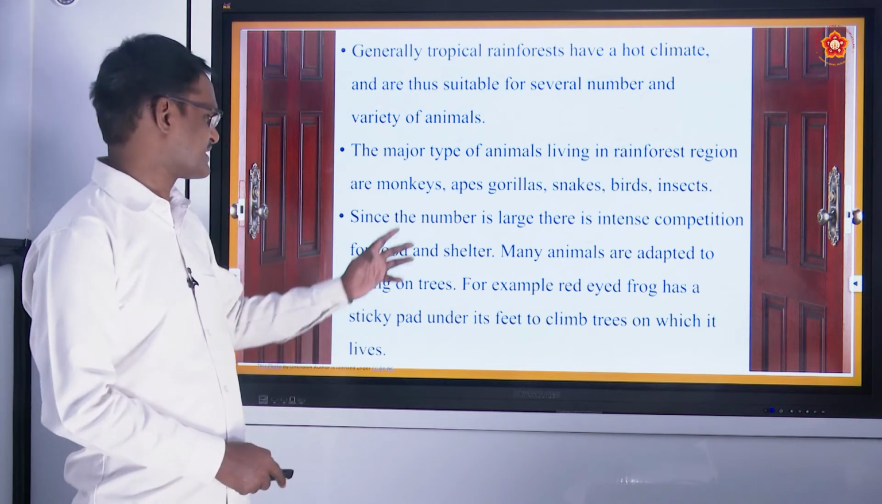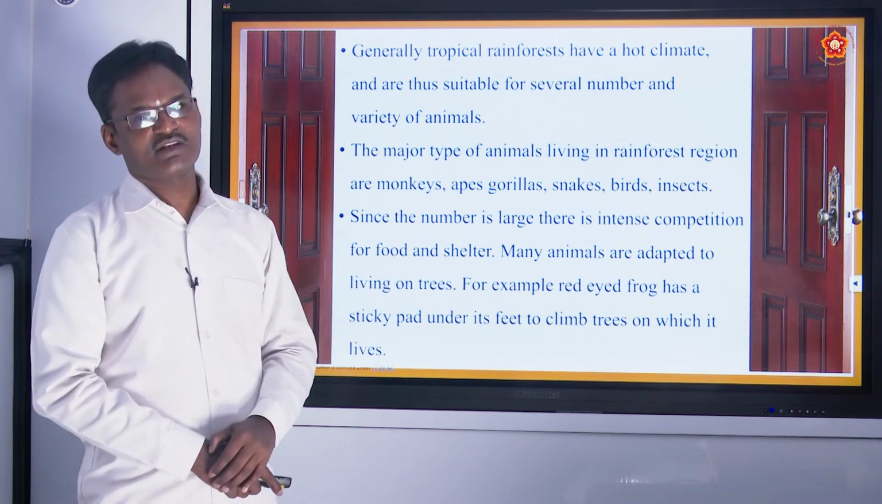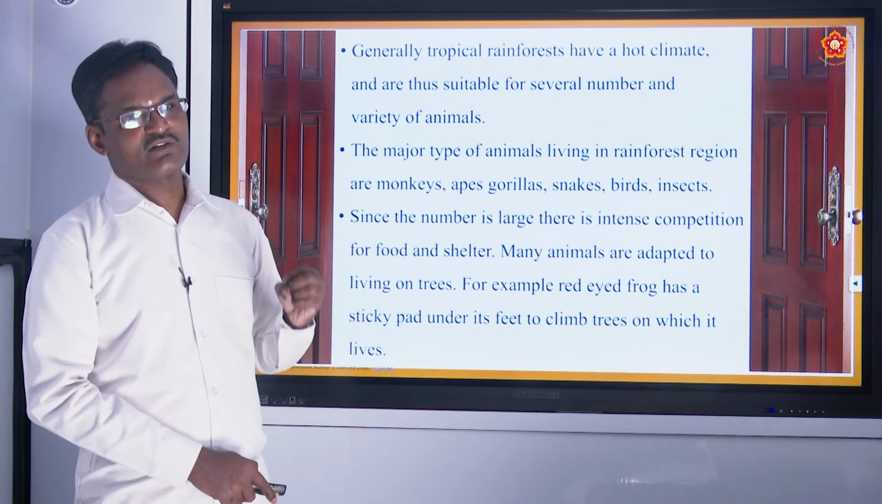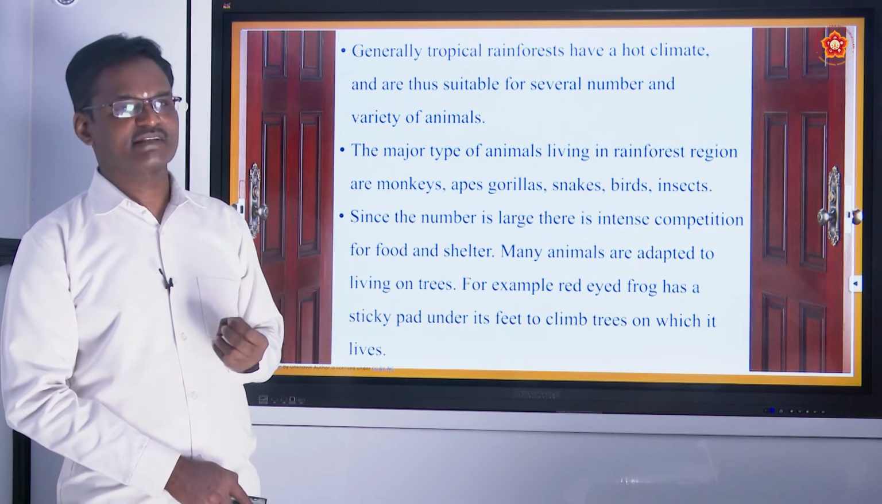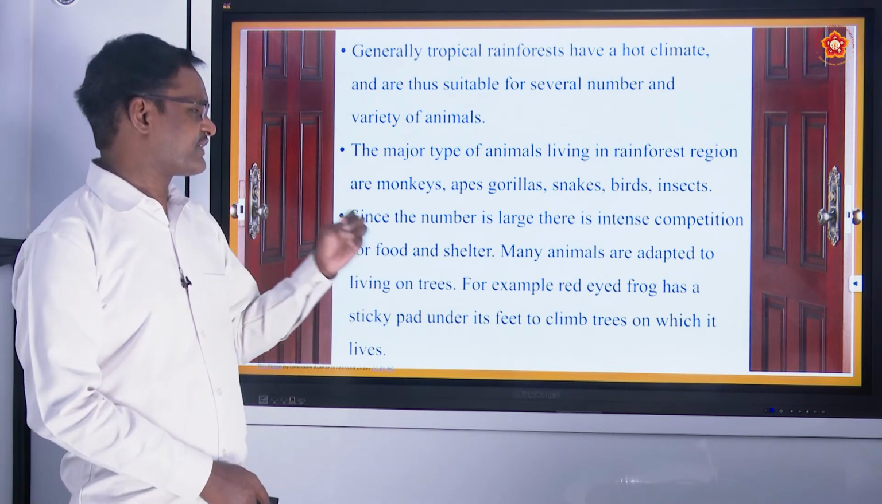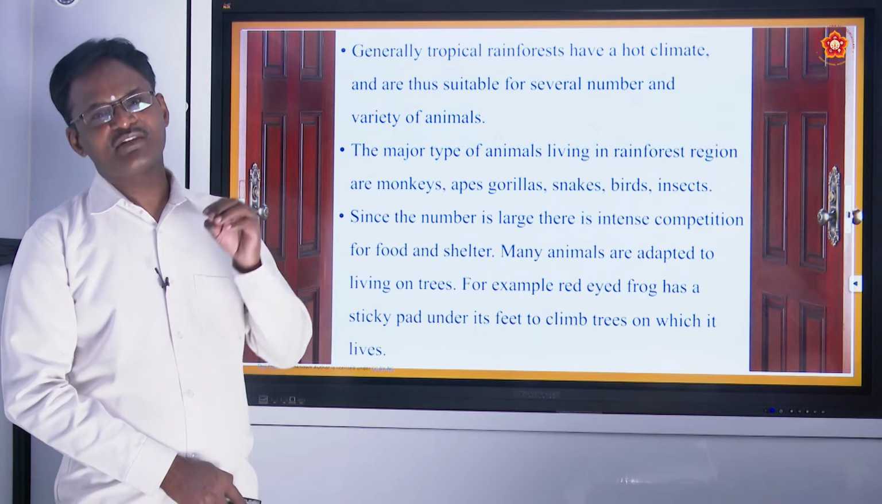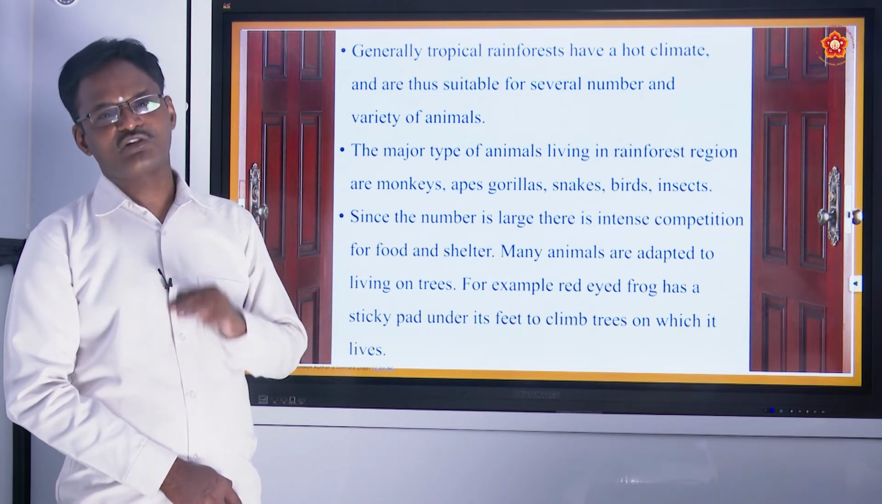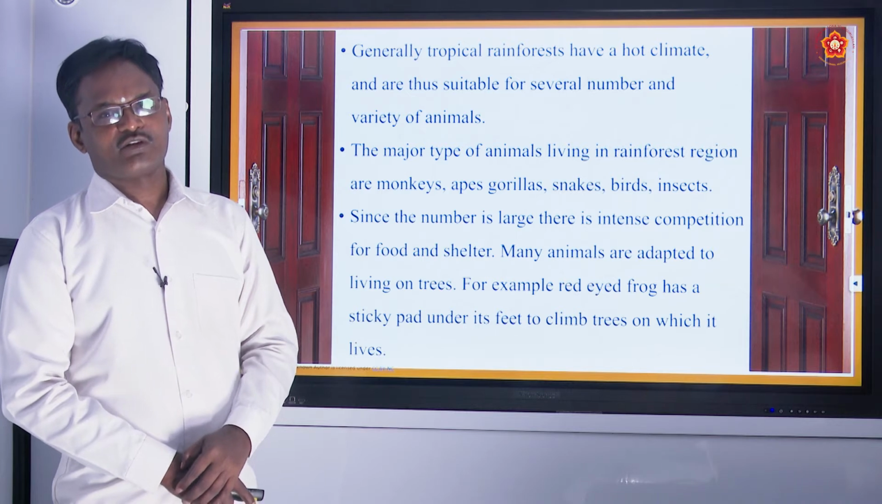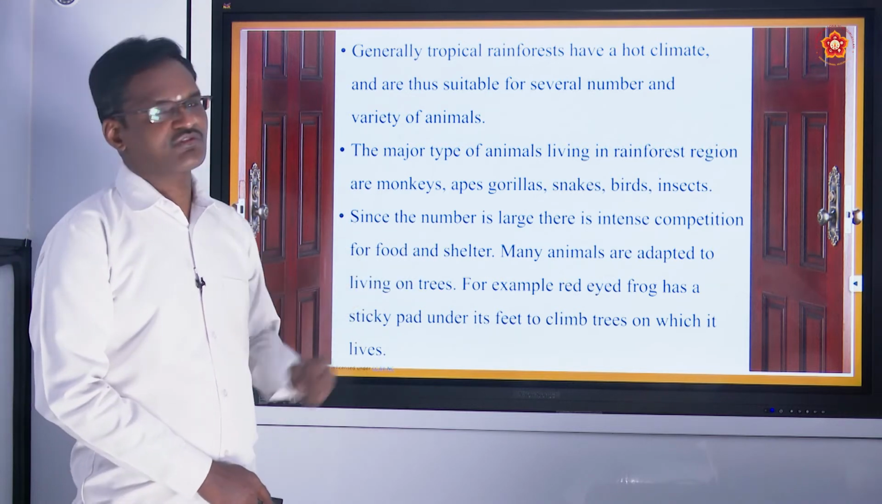In the same way, in the case of animals also, because of the wide variety of animals, wide variety of snakes, insects, monkeys, they will fight with each other for food, and they try to live on trees because there is no proper shelter or proper ground for them to live. So we can take the example of a red-eyed frog.